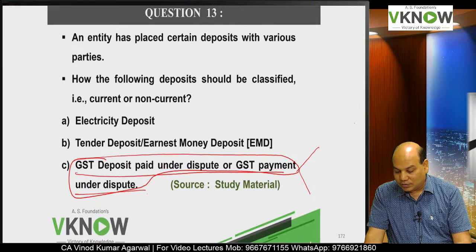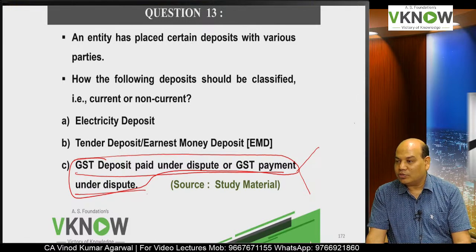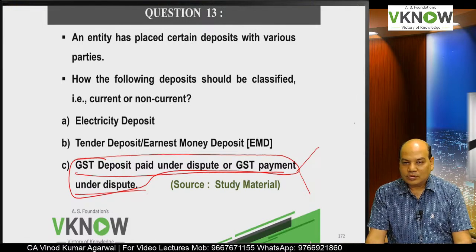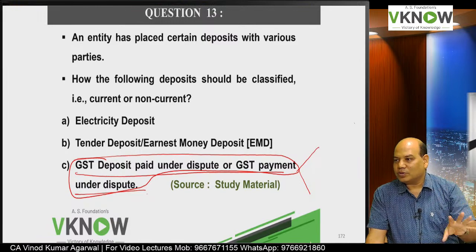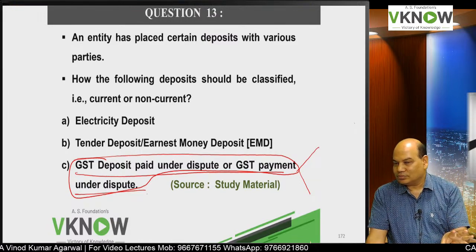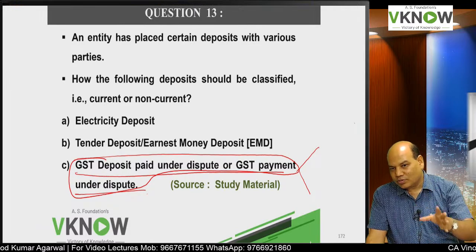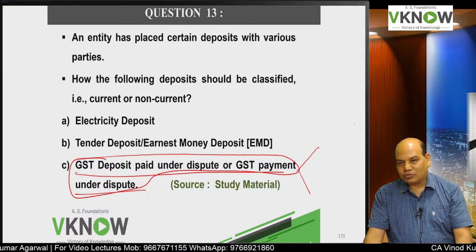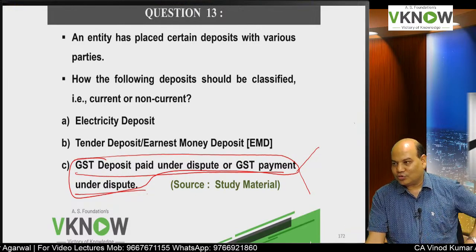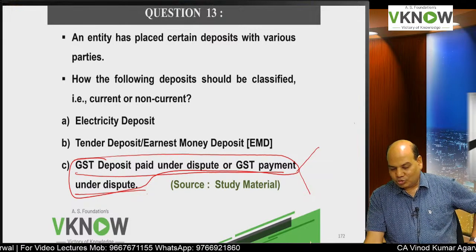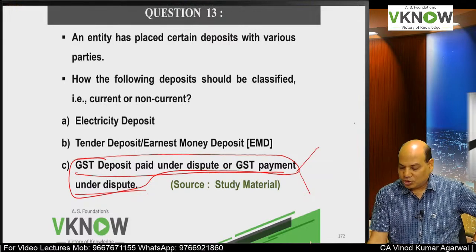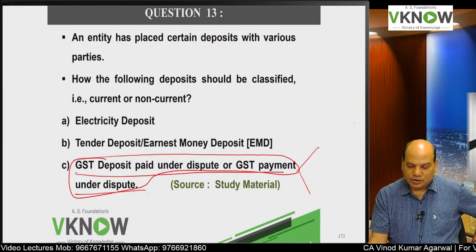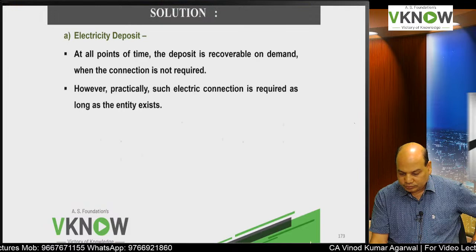So I will say if the amount is expected to be realized within 12 months, because you will have history of similar transactions in the past also. Now GST law has been introduced long back. So we know in how many months or years you get the amount back. So based on your expectation, you do the classification here. It can be current or it can be non-current.